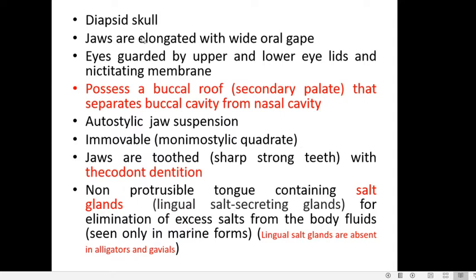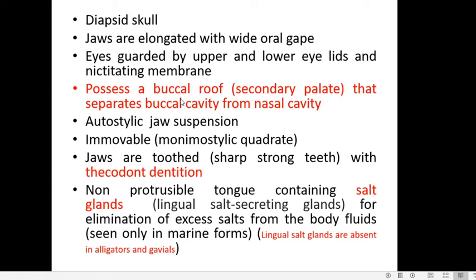Now the important characteristics of crocodiles are, they possess a diapsid skull with two temporal fossae. The jaws are elongated with a wide oral gape. The eyes are guarded by upper and lower eyelids, and it also has a third membrane which is called the nictitating membrane, which is protective.